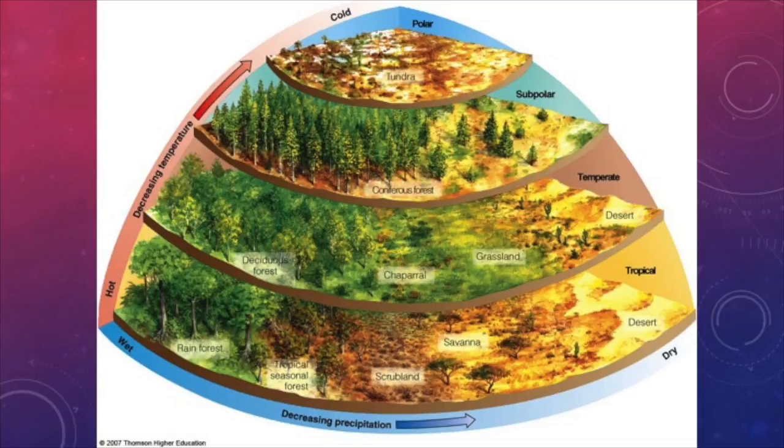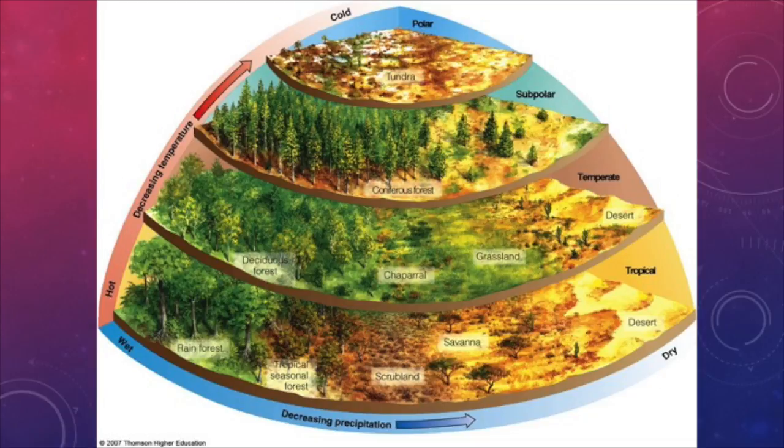Last, we have polar grasslands or tundras. Tundras are the coldest biome. The soils are poor and there is little precipitation and there is little biodiversity in these regions. Permafrost is a perennial characteristic of the tundra. This occurs when the water in the top layer of soil is completely frozen.